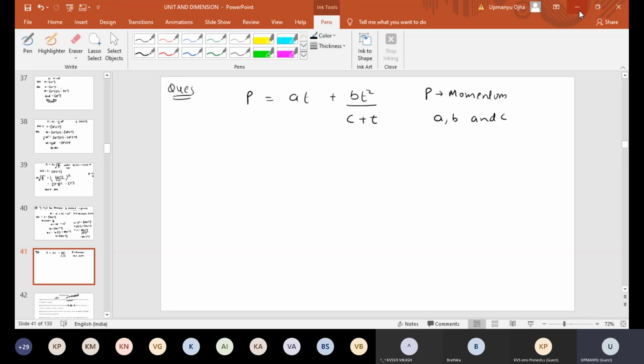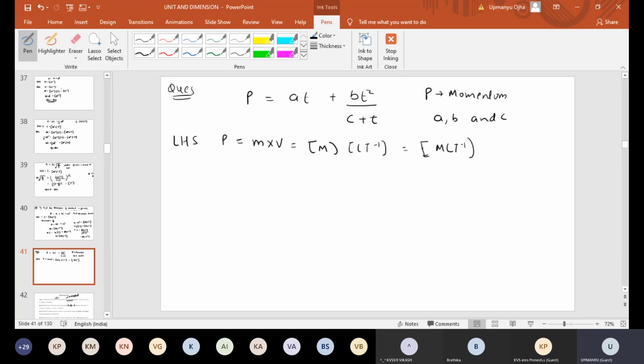Okay. Now what we have to do? First of all, we have to think about momentum. Left hand side is momentum. Momentum formula we know, that is mass into velocity. So dimension formula of P will come as how much? Mass dimension is M, velocity is LT minus 1. So we are getting the dimension formula of momentum as MLT minus 1.